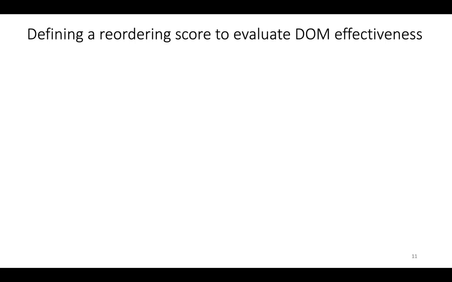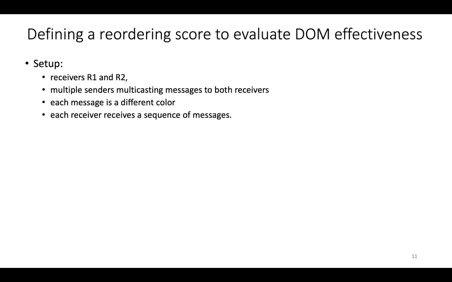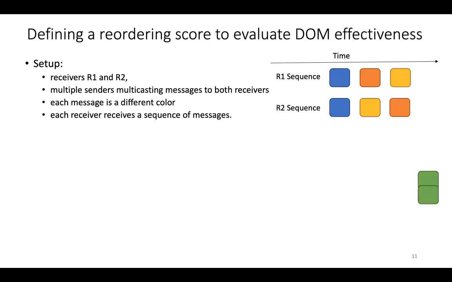Okay, so how effective is DOM at reducing reordering? To answer this, we first set out to define a reordering score. And the setup for it is as follows. We have 2 receivers and multiple senders multicasting their messages to both R1 and R2. Each message is a different color, and each receiver receives a sequence of messages. We're assuming no drops. So here's a time sequence diagram.